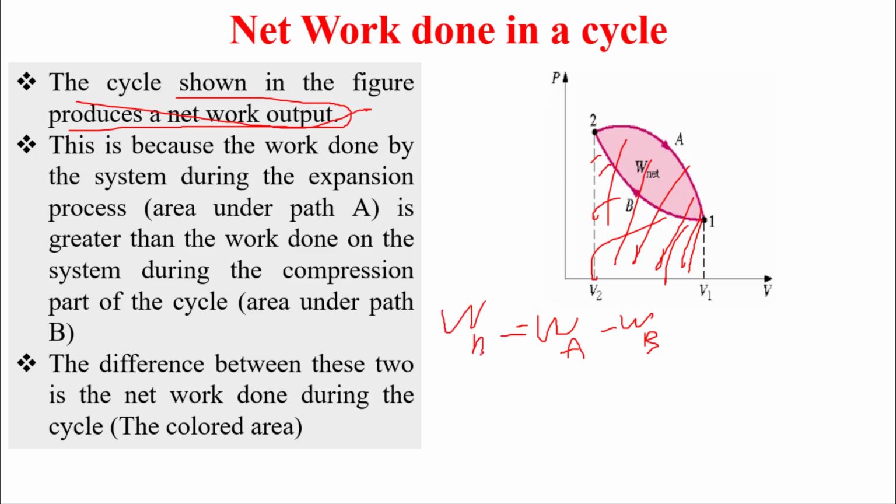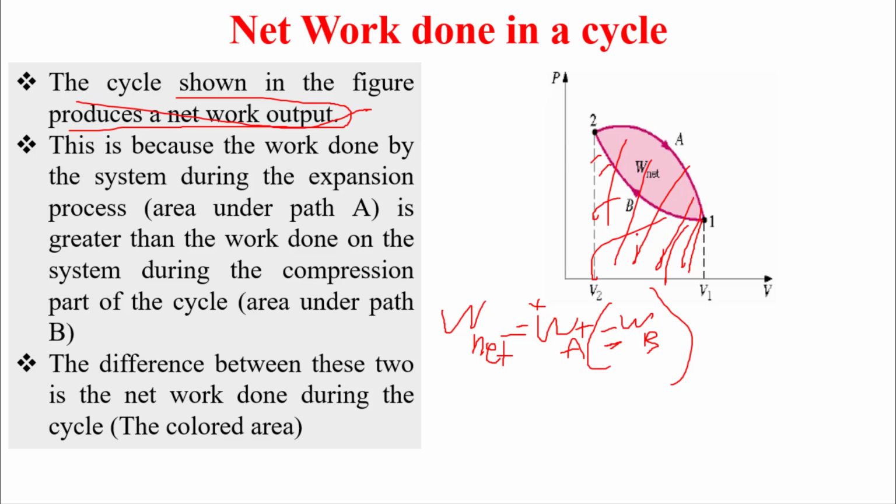If we add them together, we consider the sign of each component. So this is plus A because work is done by the system on the surroundings. Plus because we care about the net, the summation. But this one is done by the surroundings on the system, so this is minus.